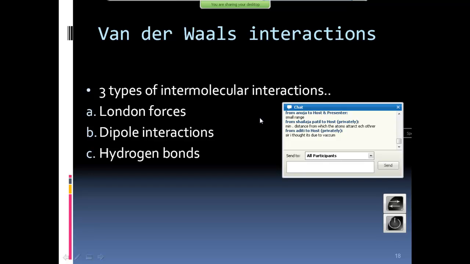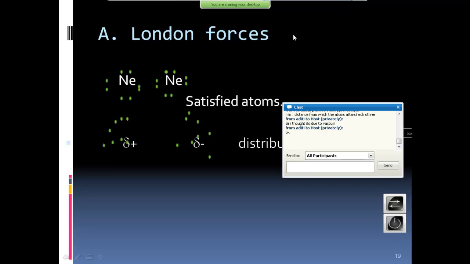Now, there are three types of van der Waals interactions. The name van der Waals is the name of a scientist. It's not a wonderful wall. It's van der Waals, the name of a scientist. There are three types of interactions: London forces, dipole interactions, and hydrogen bonds. Now let's see what London forces are.